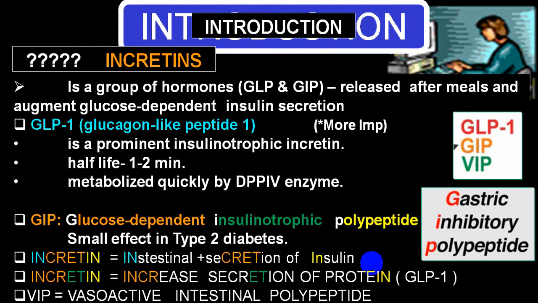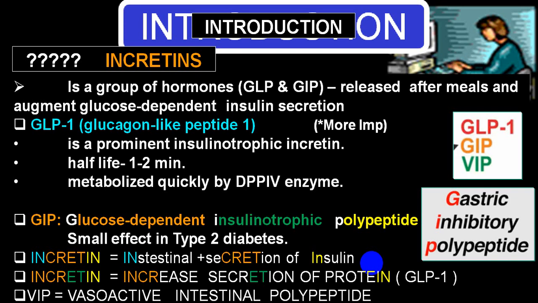Incretins are a group of hormones like GLP-1, GIP and VIP. The full name of GLP-1 is glucagon-like peptide 1, GIP means glucose dependent insulinotropic polypeptide, and VIP is vasoactive intestinal polypeptide. These are the three incretin hormones which are released after meals, and they augment glucose dependent insulin secretion.